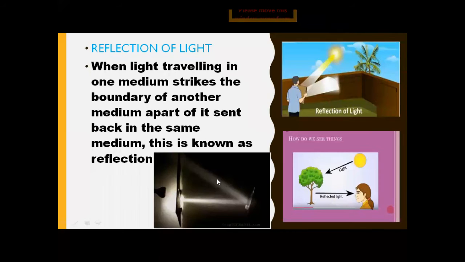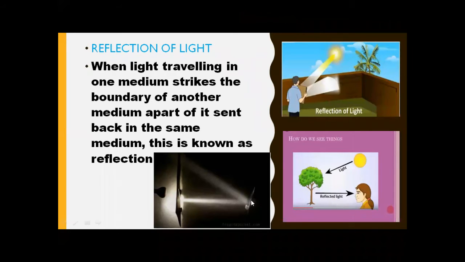It can be observed from the picture that from the torch, light is coming from a source. If the room is dark, we can clearly see that the light is traveling in air. That is, air is the first medium in which the light is traveling. And when this light strikes the mirror, the mirror is the second medium.